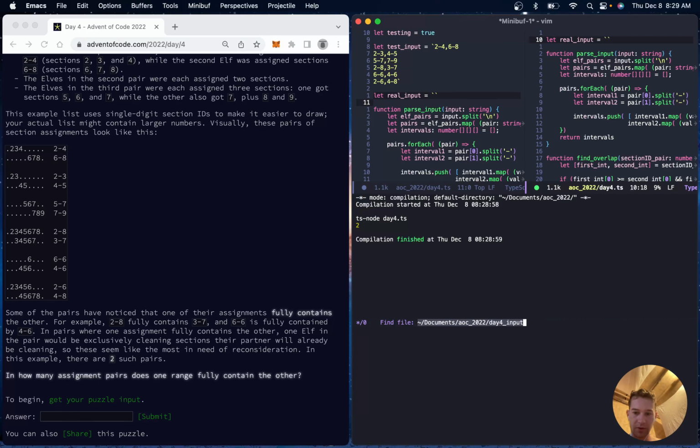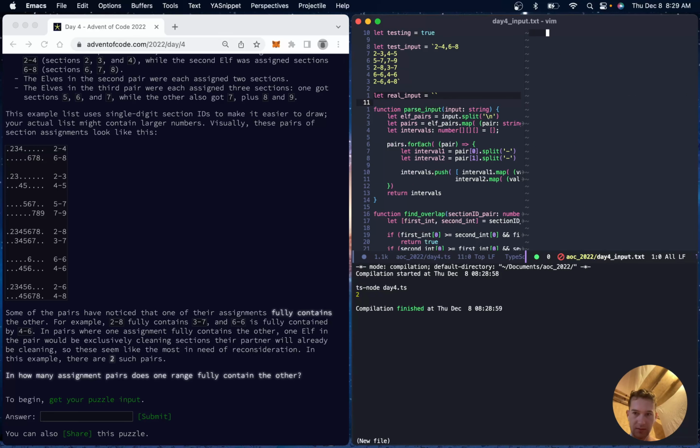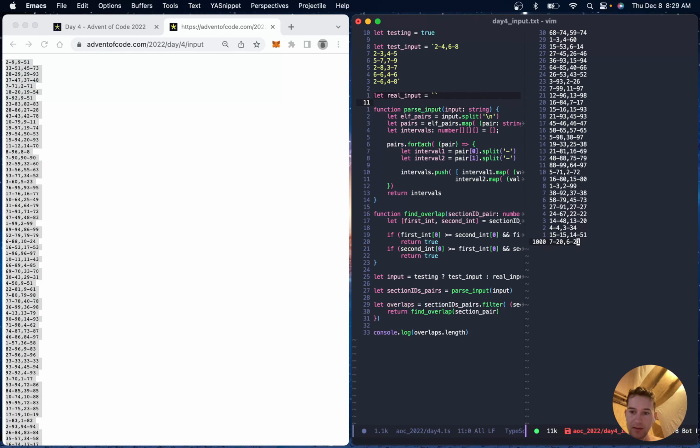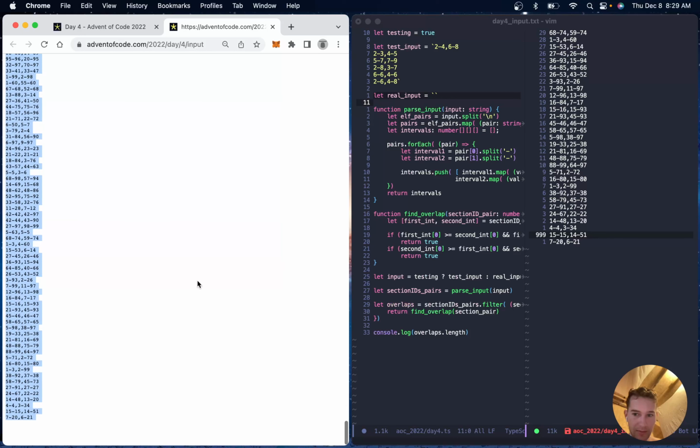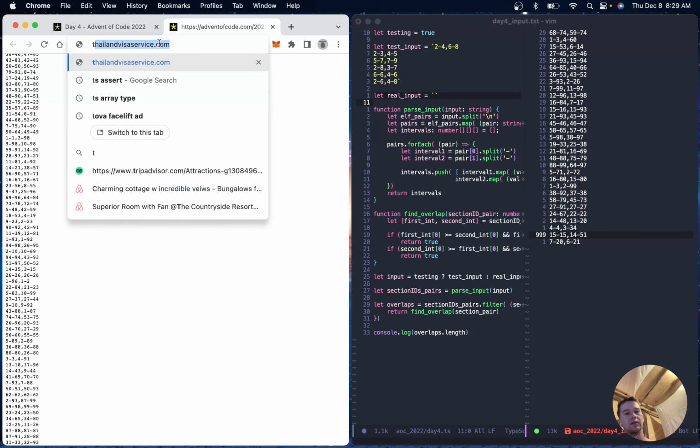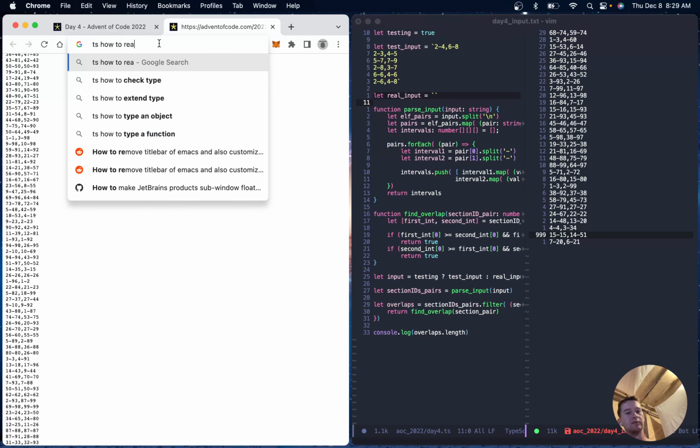D4 input text. Get your puzzle input here. Make sure that I have the proper end. Nice. And then TS how to read file.